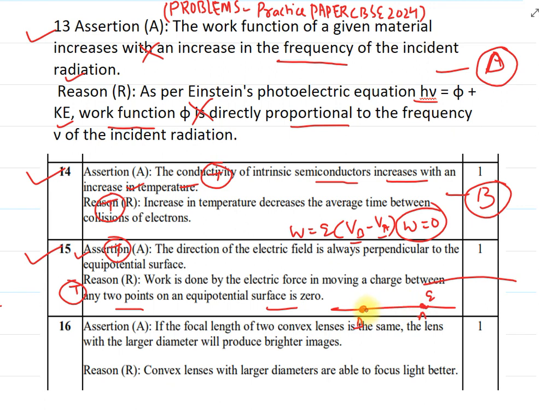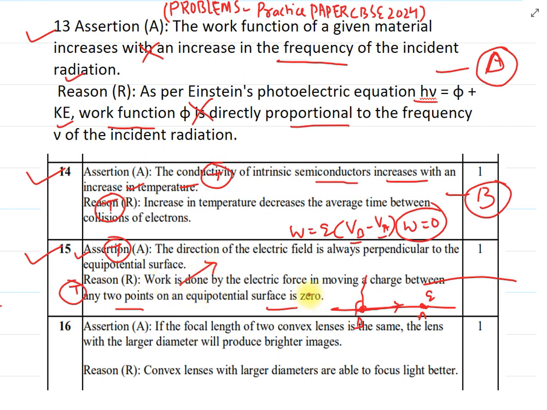If there is no change of potential, it means that there is no component of electric field along the surface. There is no tangential component of electric field on the surface. It means that obviously the electric field on the surface is perpendicular. So if work is zero, it means that there is no component of field along the surface. Tangential component is not present. Only the perpendicular component is there. So we can say that this reason is true, as well as it is the correct explanation for this assertion.